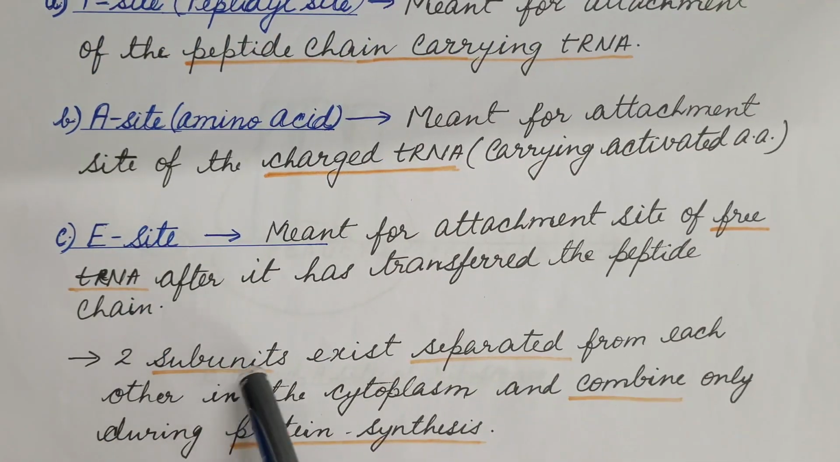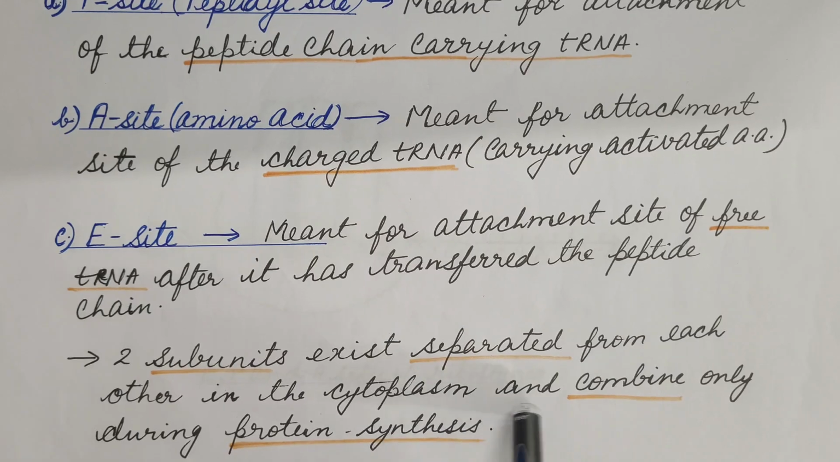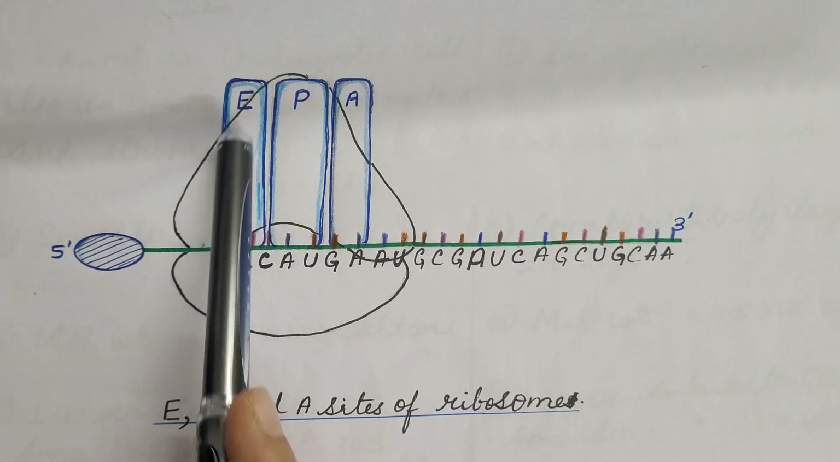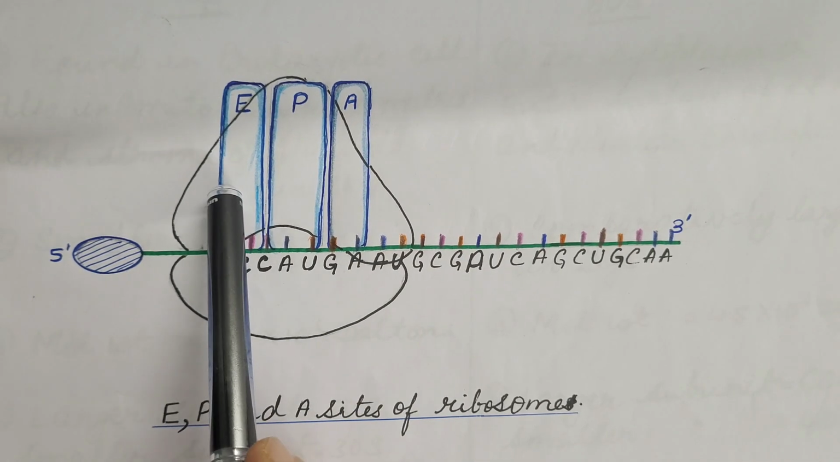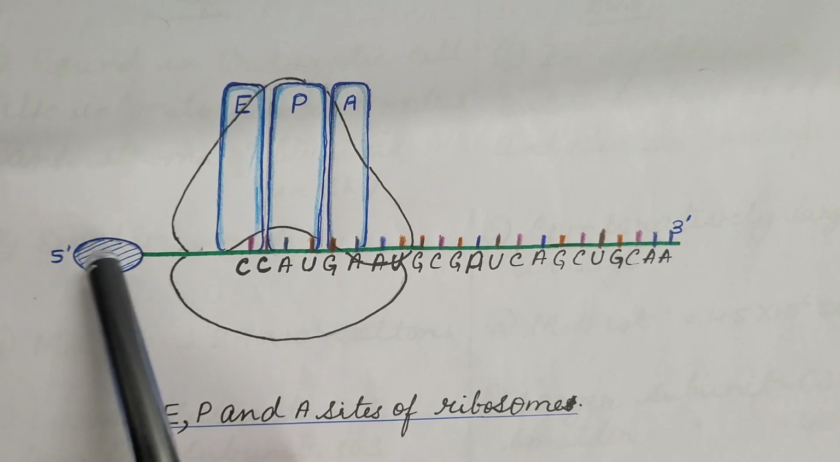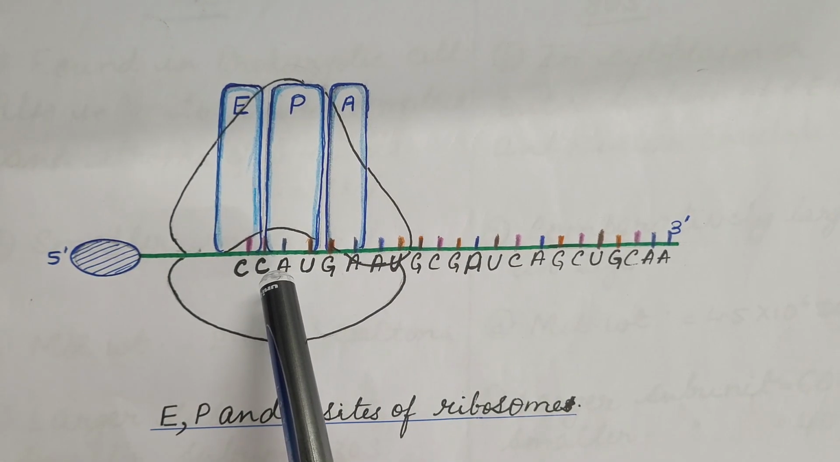Now the two subunits exist separated from each other in the cytoplasm and combine only during protein synthesis. This is the larger subunit and this is the smaller subunit of the ribosome. These are the E, P and A sites of the larger subunit. This is messenger RNA, which is decoded or translated into protein.